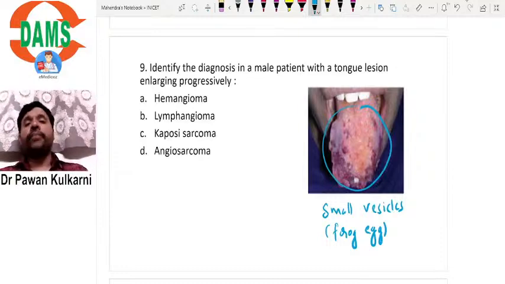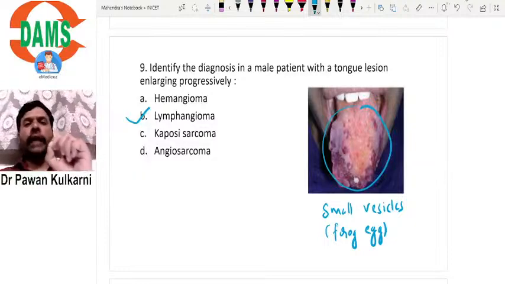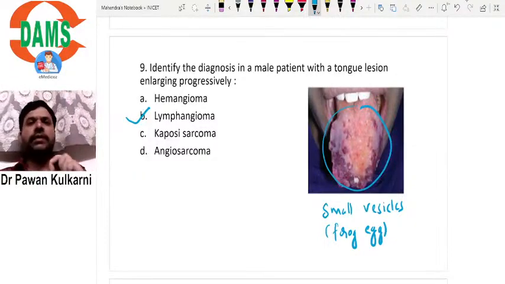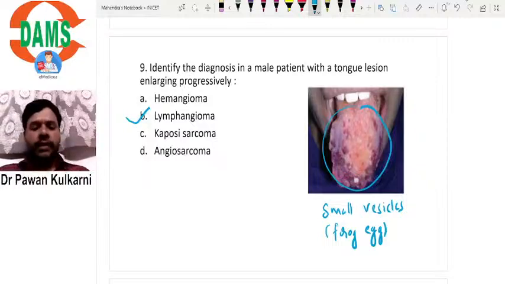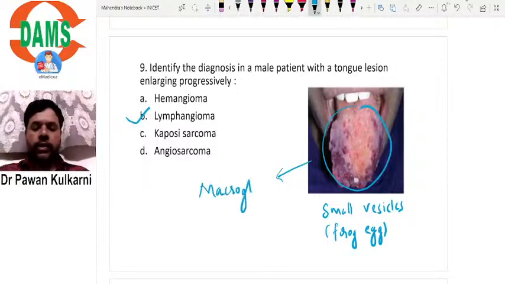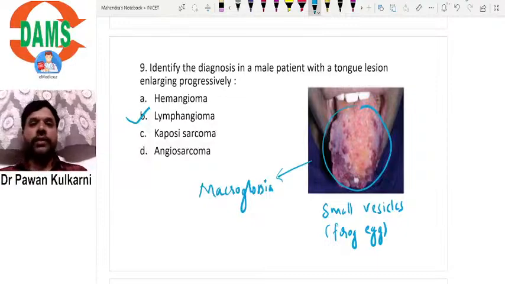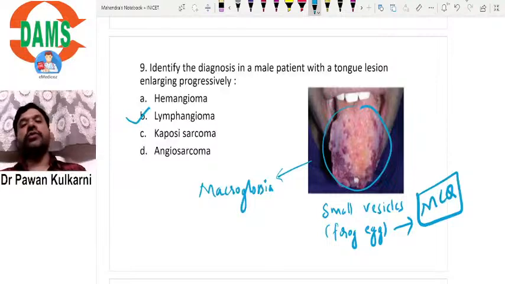This is a characteristic lesion in lymphangioma. It leads to a large tongue, or macroglossia. Lymphangioma is one of the important causes of macroglossia that you should remember. Remember the name: frog egg appearance of the tongue is typically seen in lymphangioma.